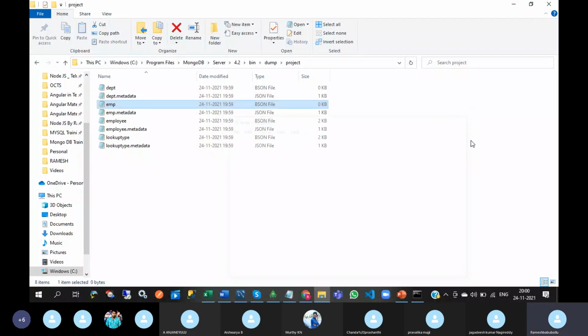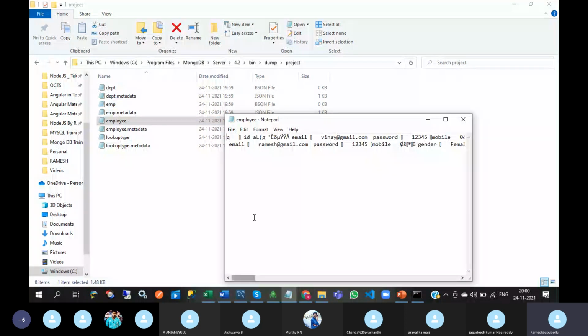Okay. So here some code will be there in BSON that is purely related to computer. Okay.